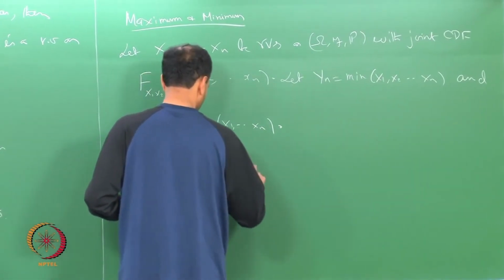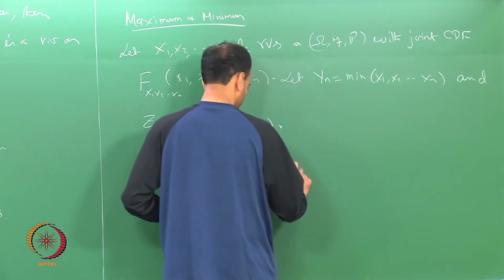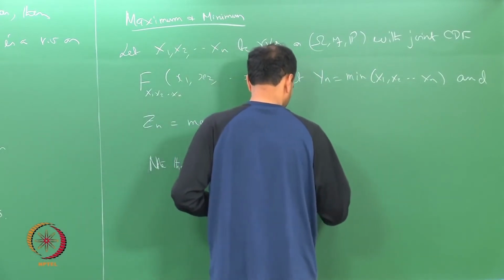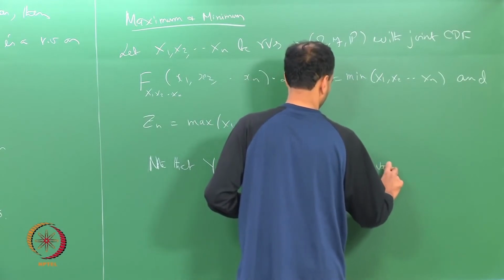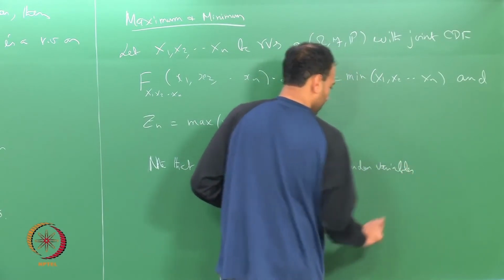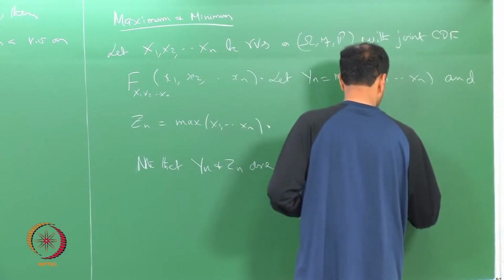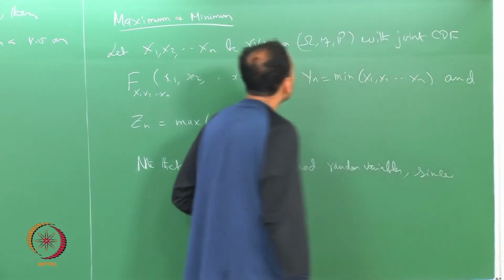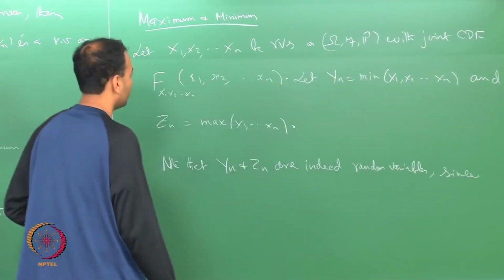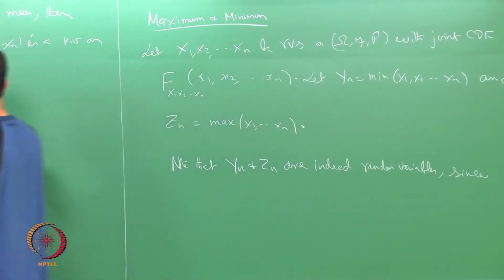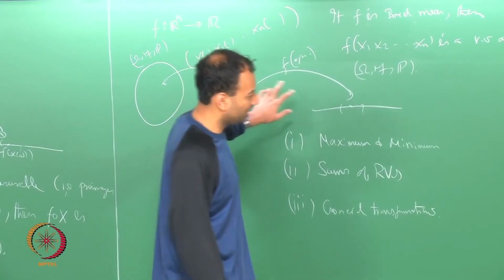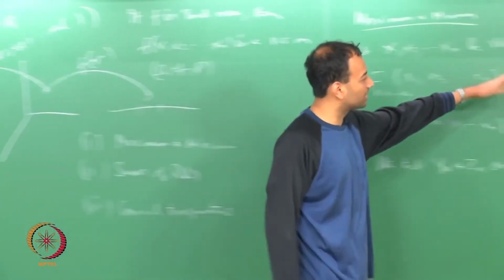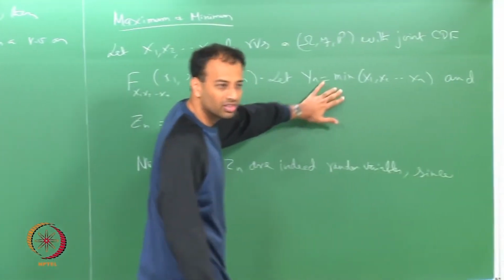Note that Yn and Zn are indeed random variables. So, what do I have to show? I have to show that pre-images of Borel sets here are Borel sets here, right. But here actually, because this is such a simple function, there is an easier way of doing this.